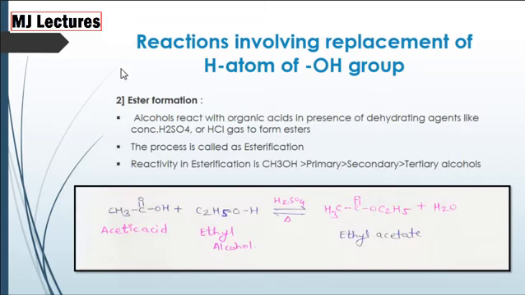Now ester formation. When acetic acid is treated with alcohol, we get ethyl acetate, that is ester. This reaction is reversible reaction. In this reaction, only the H is replaced of the alcohol and we get ester. As the ester is formed in this reaction, the reaction is also called as esterification reaction. The reactivity in esterification is CH3OH, primary, secondary and then tertiary.